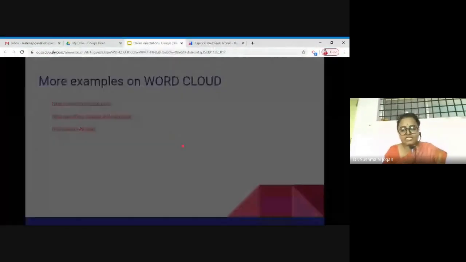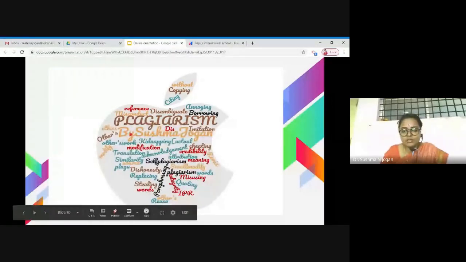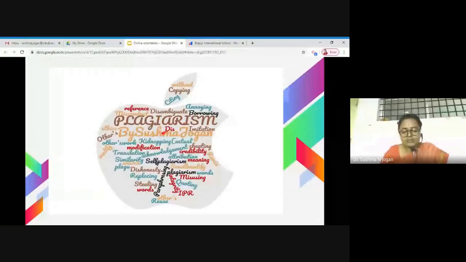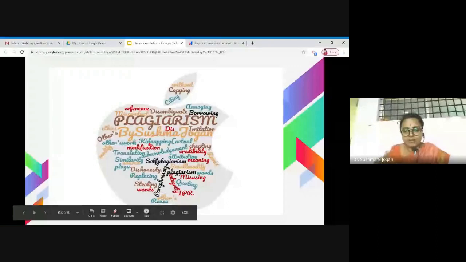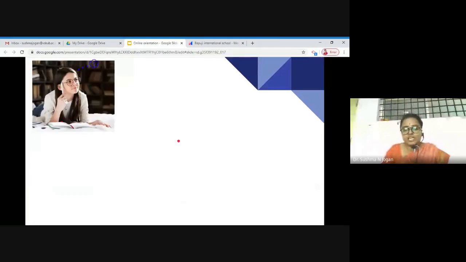Moving on to the next, this is one which I have created, and I have given my name as well. It is on plagiarism, and plagiarism is nothing but copying others' work without giving any credit to them. It comes up in research work. I have just tried to put the synonyms or words related to plagiarism, and I have given my name since I presented this one. So that is a word cloud.